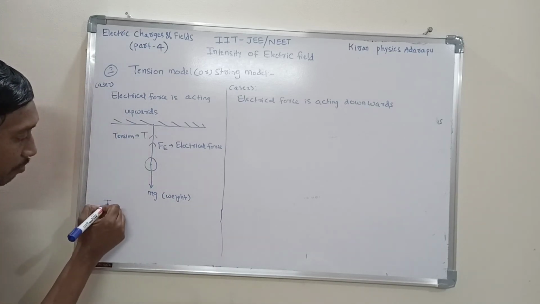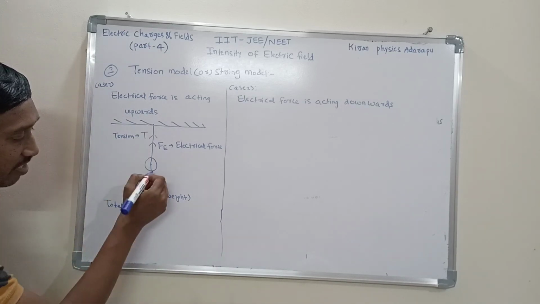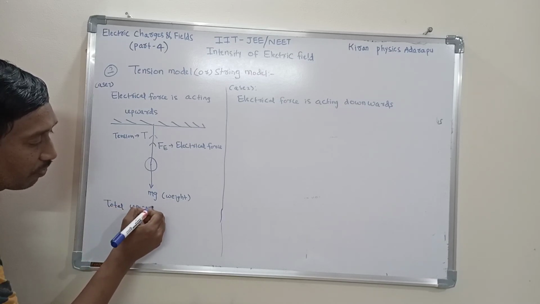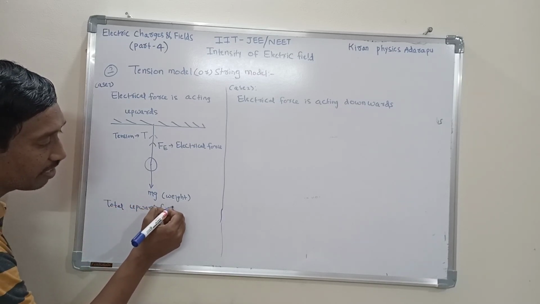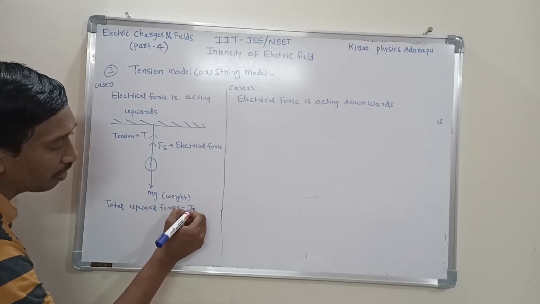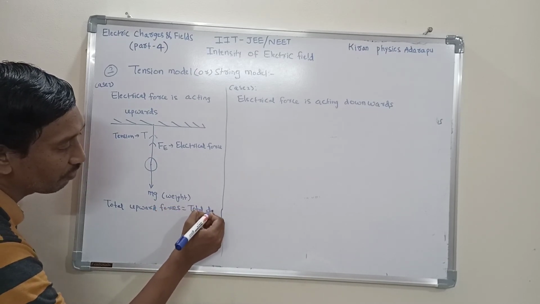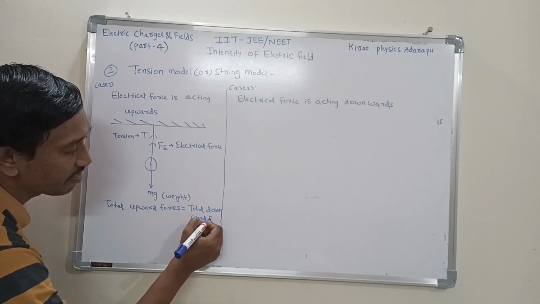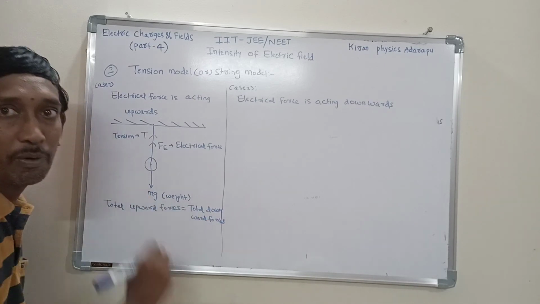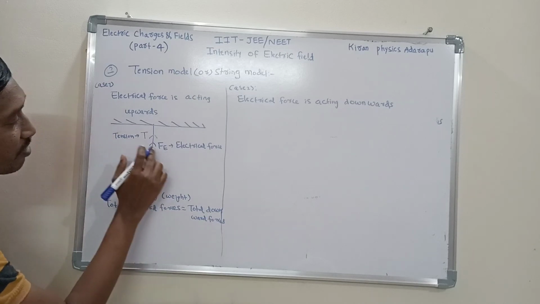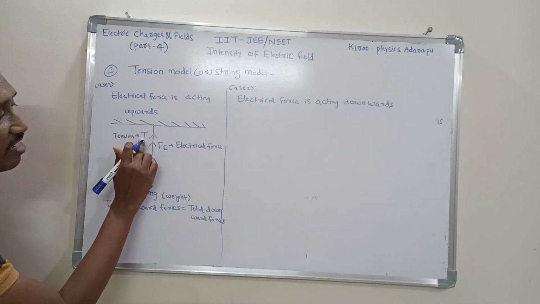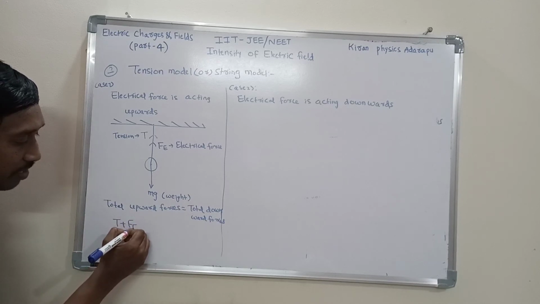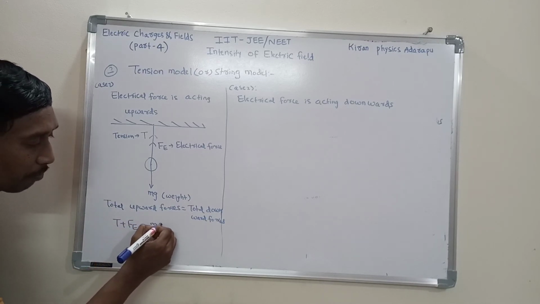Listen to me. When it is in equilibrium state, total upward forces is equal to total downward forces. What are the upward forces? Two forces here. One is T, second one is Fe. T plus Fe is equal to mg is the formula.